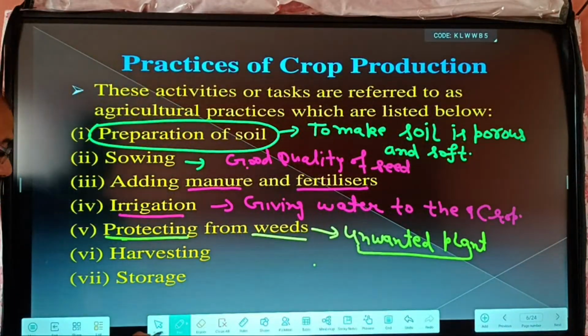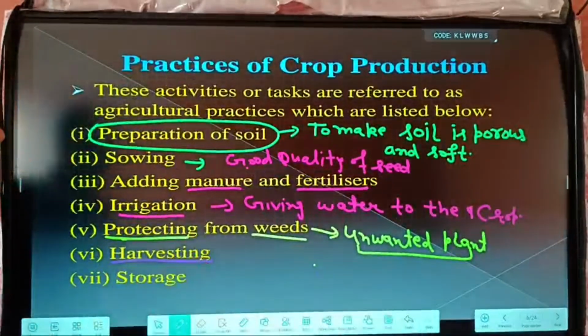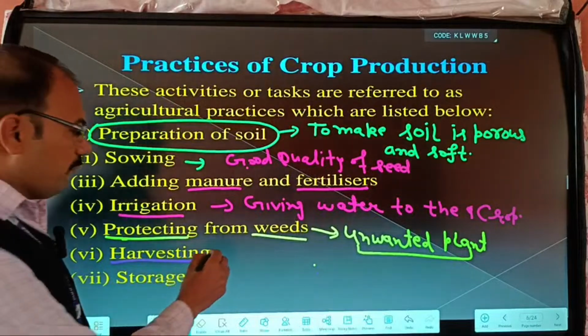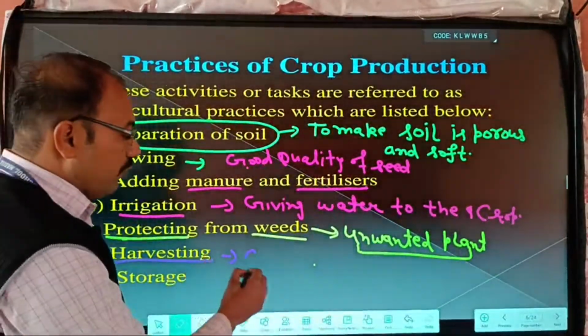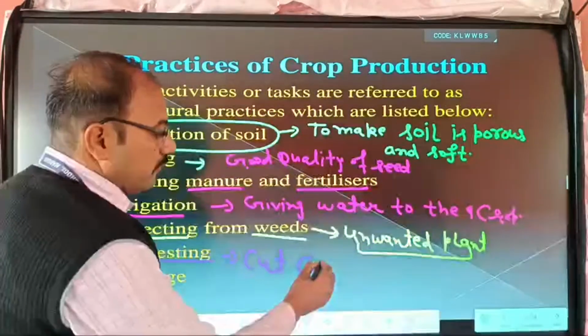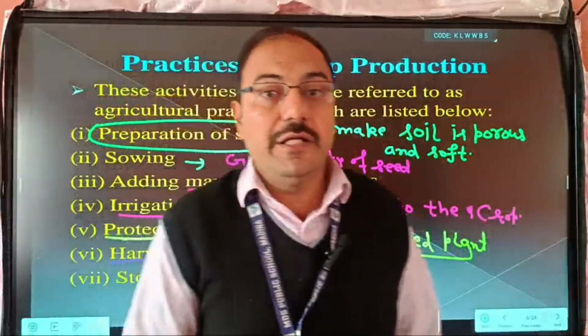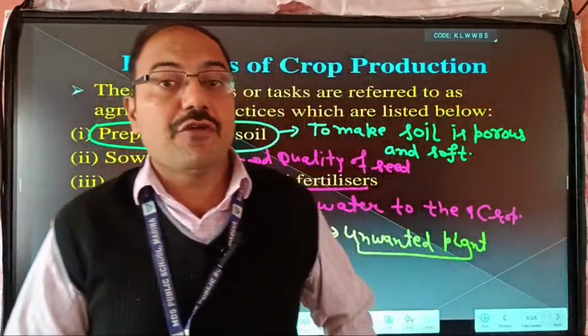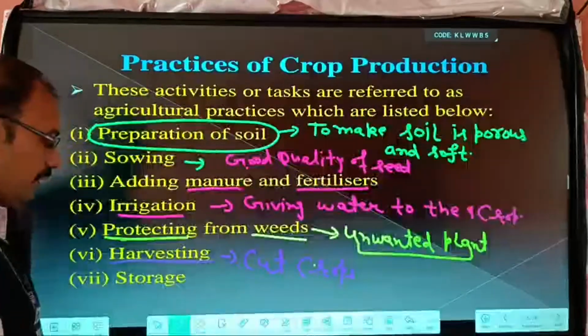And this is harvesting. Harvesting is the final step. We cut the crops and perform some techniques, winnowing and threshing, and separate the grains from the husk. So this is known as harvesting.